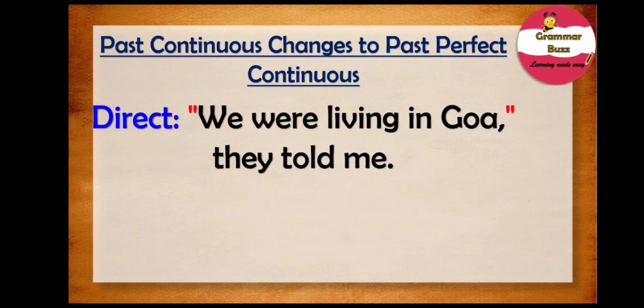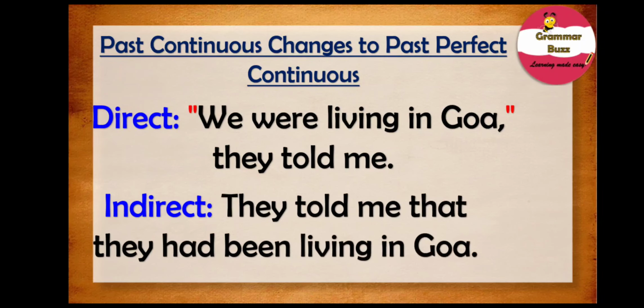In this sentence, were living is in past continuous tense. Following the rule, let us now convert this sentence into indirect speech. And we have, they told me that they had been living in Goa. Note the verb had been living. It is in past perfect continuous tense. Simple, right?